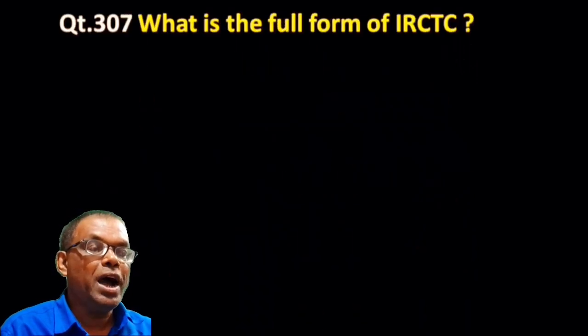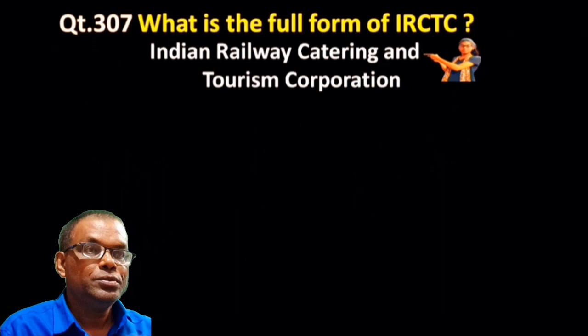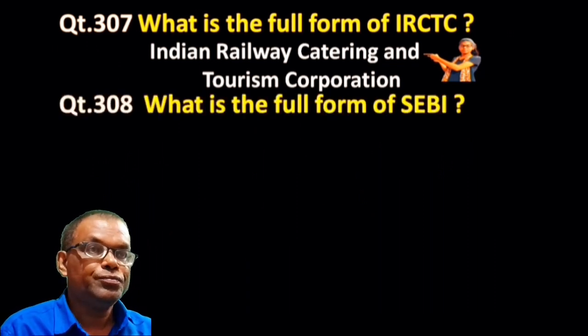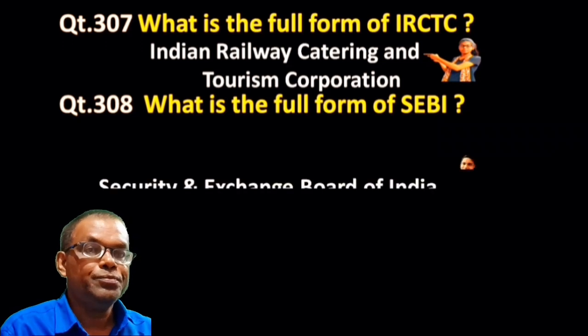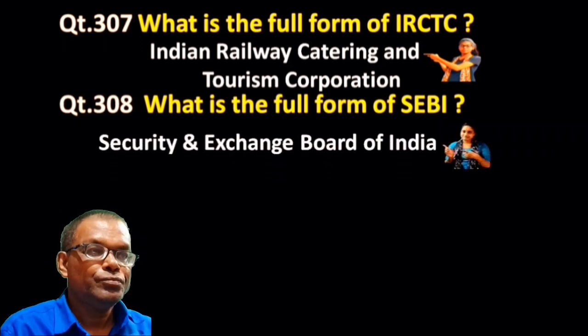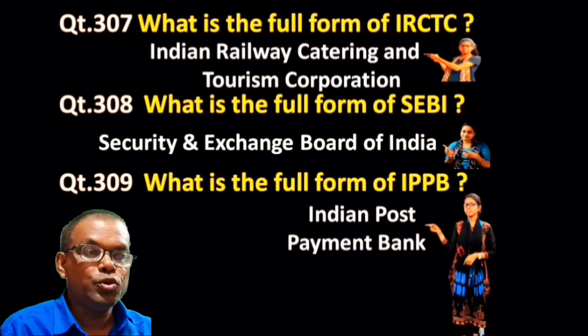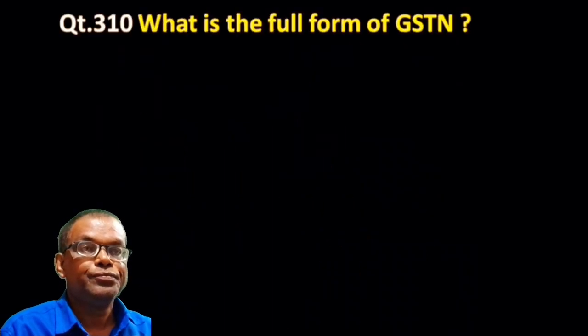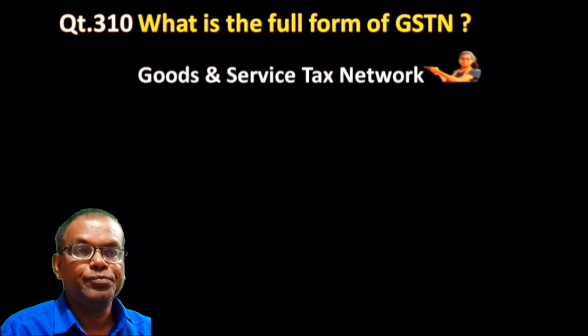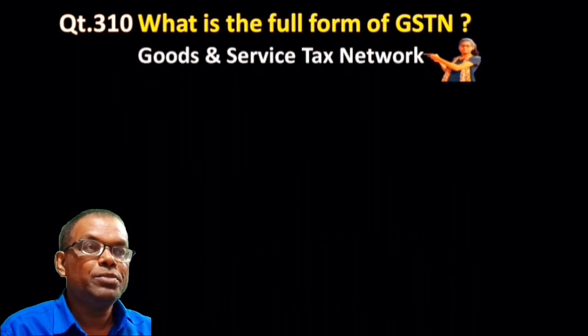What is the full form of IRCTC? Indian Railway Catering and Tourism Corporation. What is the full form of SEBI? Securities and Exchange Board of India. What is the full form of IPPB? India Post Payments Bank. The next question is, what is the full form of GSTN? Goods and Services Tax Network.